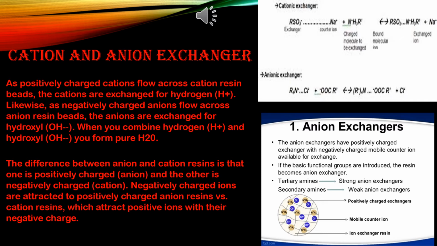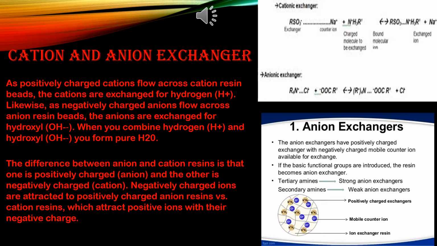After continuing the process for the same length of time, the resins of ion exchangers become inactive due to complete exchange of H plus and OH minus ions of the resins by the cations and anions respectively present in hard water. Such inactive resins do not work properly.